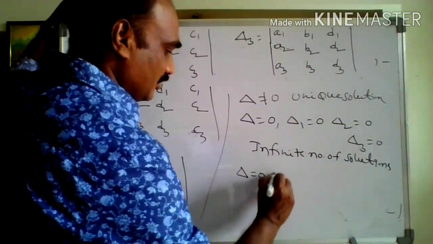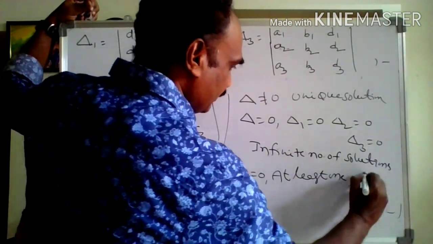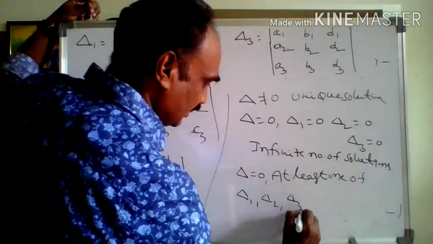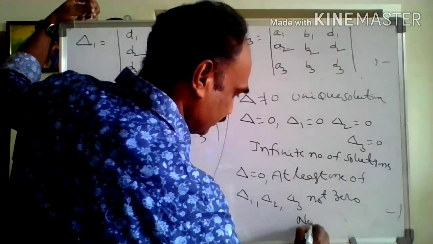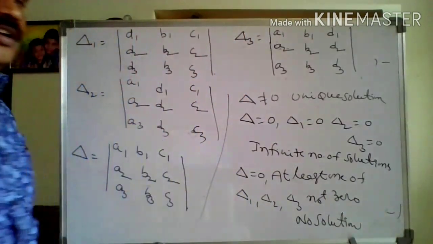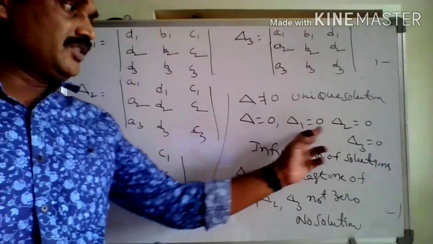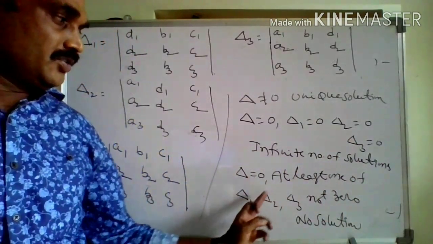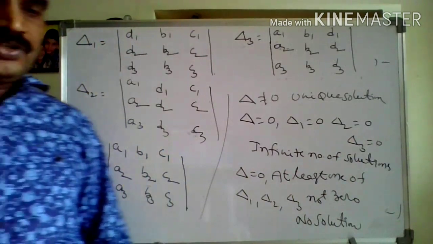Next, delta is 0 and at least one of delta 1, delta 2, delta 3 is not 0: no solution. So to summarize: delta not equal to 0, unique solution. Delta 0, delta 1, 2, 3 all 0, infinite number of solutions. Delta 0 and at least one of delta 1, 2, 3 not 0, no solution.